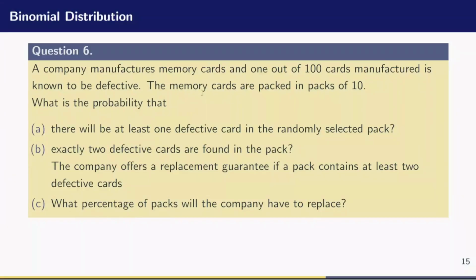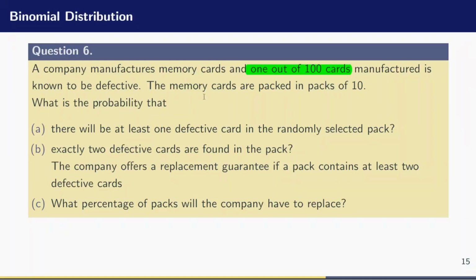Alright, this is the question, and the first question that comes to our mind is: what distribution are we going to use to solve this problem? But the information in the question can guide us. The first piece of information is that 1 out of every 100 cards is defective, and this already gives us a probability. Since the question is talking about a defective card, this should be the probability of success, 1 out of 100.